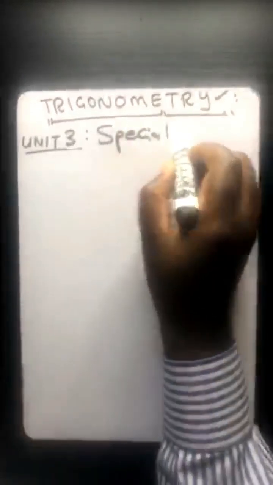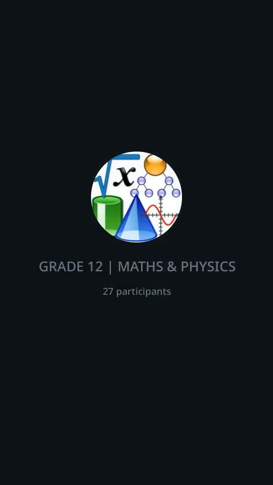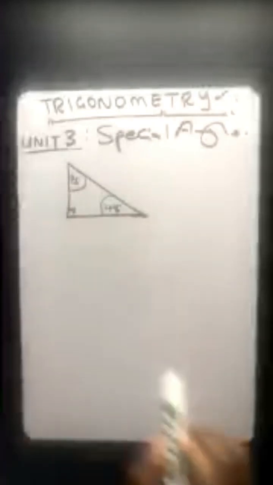Okay, let's see. Unit number 3, we are looking at the special angles. And I'm sure you guys know about the special angles. Maybe let me keep it simple and say we have 3 special angles. Let me start with this easy one: if this angle is 45, that angle also has to be 45. Why? Because 45 plus 45 plus 90 has to give you 180.